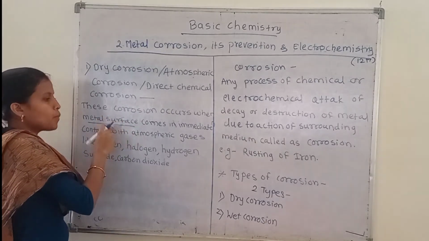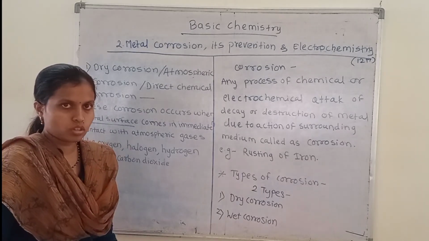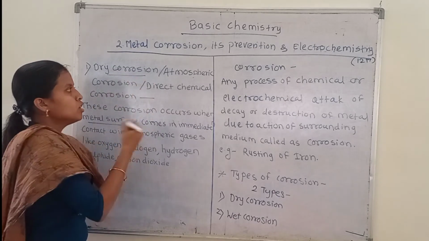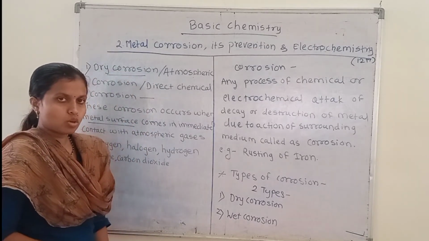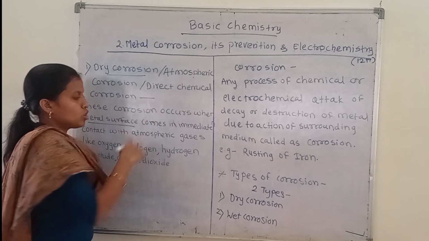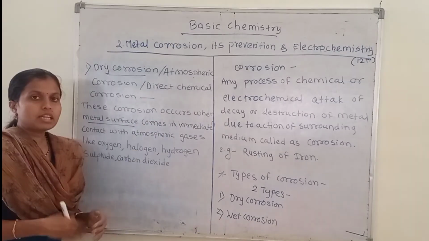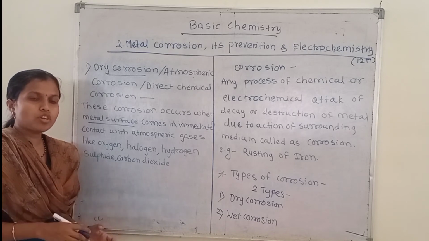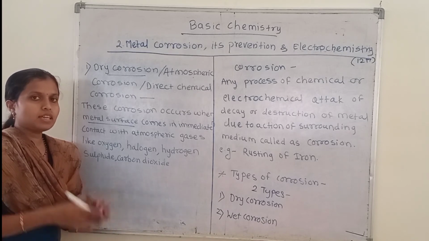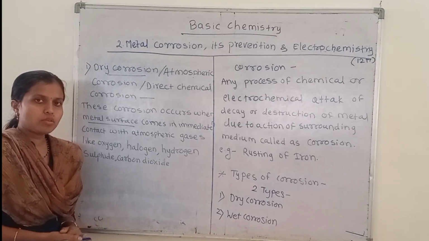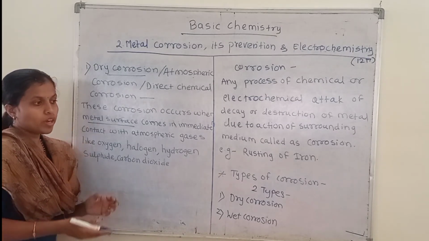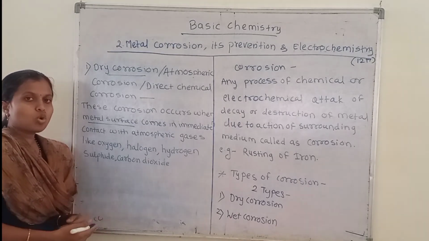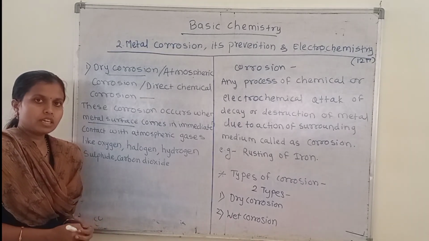So that's why this type of corrosion will be called dry corrosion, atmospheric corrosion, or direct chemical corrosion. This corrosion rate increases when a humid atmosphere is present, that means when moisture is present in the atmosphere. The corrosion rate also increases near industrial areas.